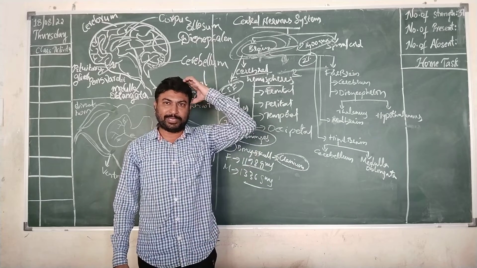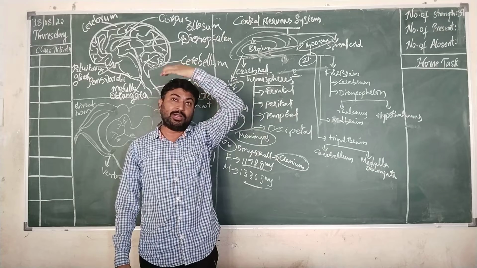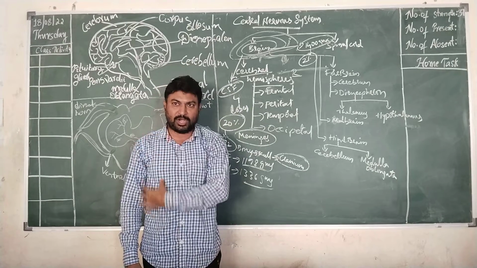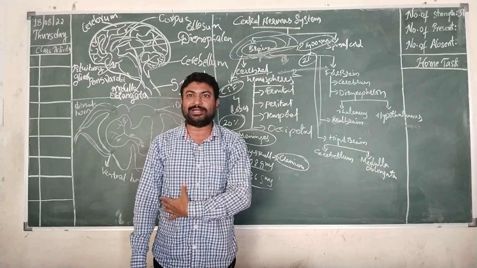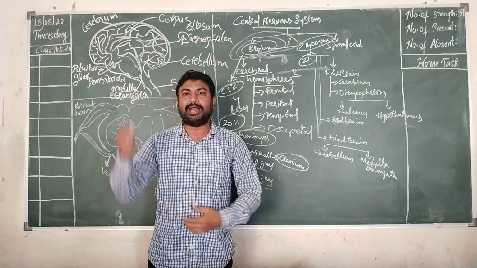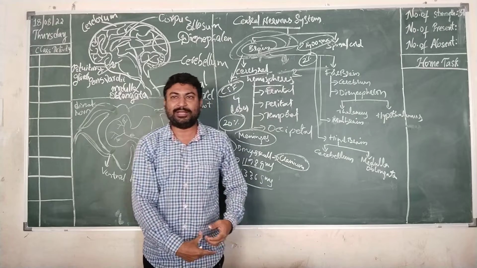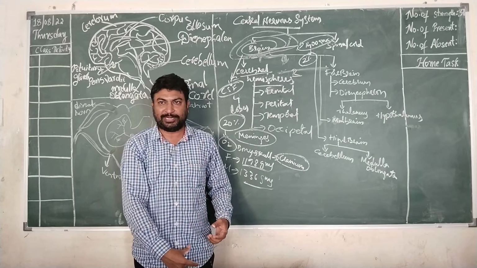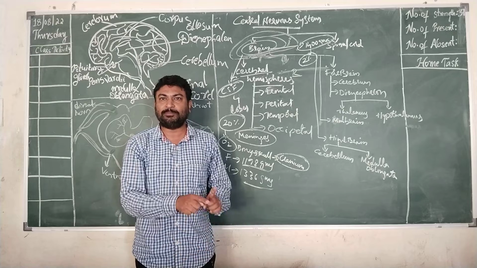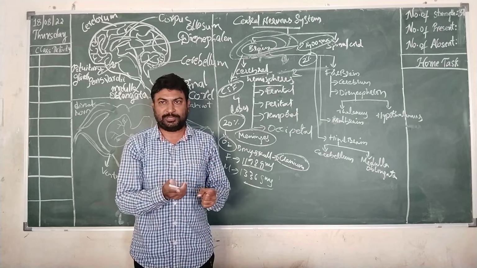The left cerebral hemisphere controls all the voluntary movements of organs on the right side of the human being's body, and the right cerebral hemisphere controls the body parts present on the left side. This is the most important aspect of cerebral hemispheres.